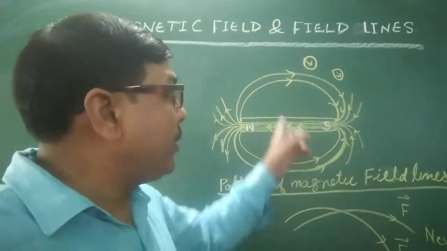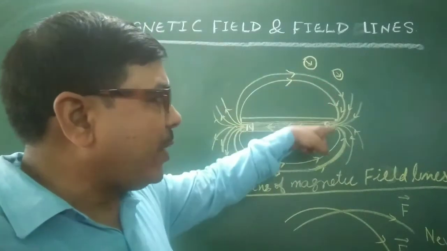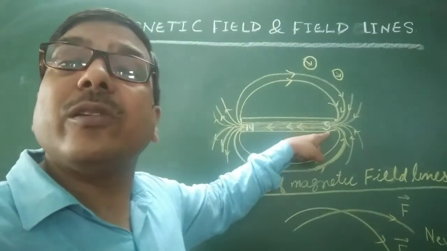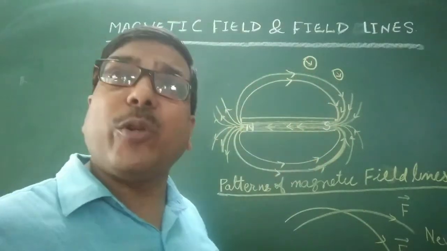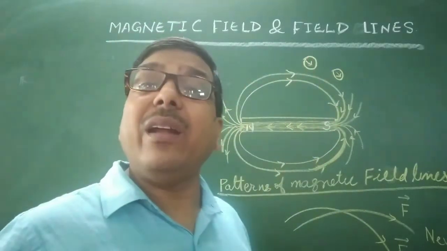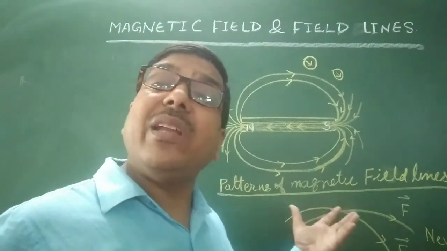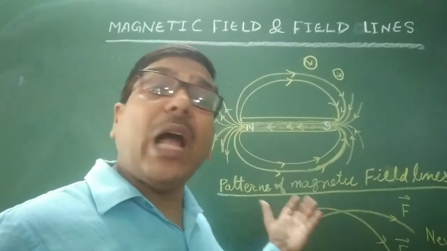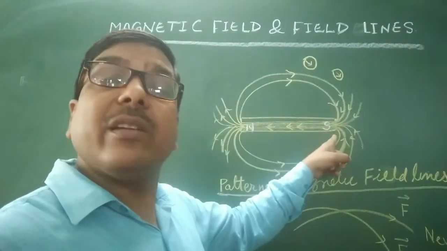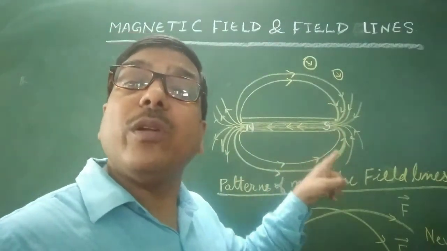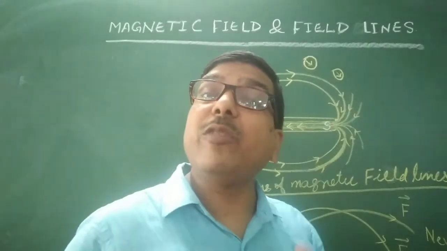Why is it south? The north pole of the magnetic compass tends towards this. So these are the imaginary lines of force. If you draw the pattern, there are imaginary lines of force which always emerge from the north pole and end at the south pole. These are magnetic field lines.